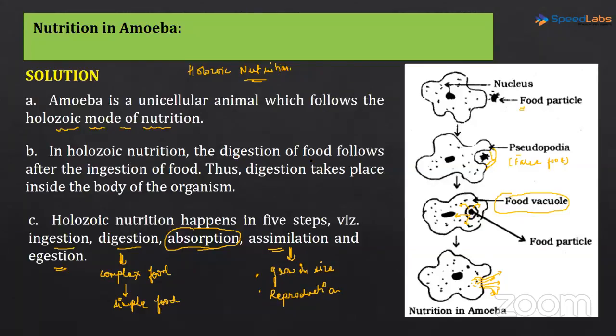In holozoic nutrition, the digestion of the food follows after ingestion of the food. Thus, digestion takes place inside the body of the organism. Yes, digestion is taking place inside the body of the organism. Now, holozoic nutrition has the 5 steps that you guys are already aware of.